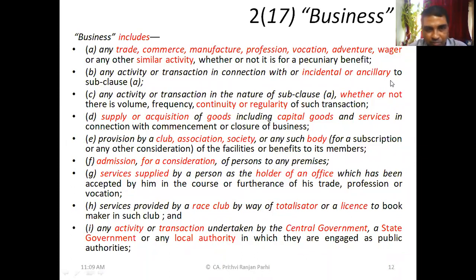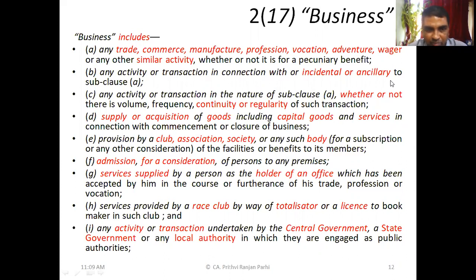Admission for a consideration of persons to any premises. So if admission is collected, let us say some ticket is sold for admission into a stadium or admission into a theater, like this. So admission for a consideration into a particular premises, that is also a business. Next point.